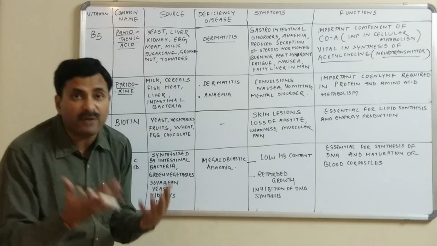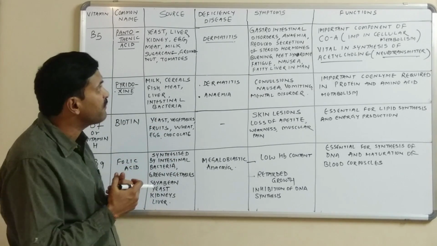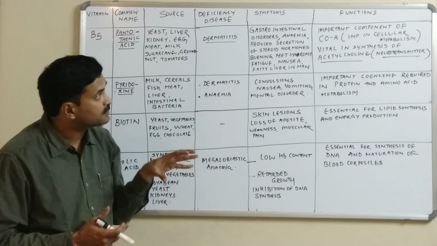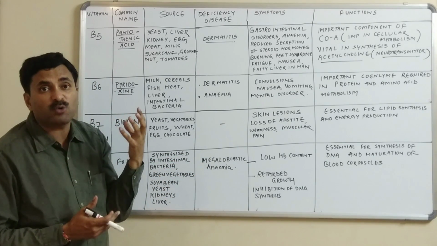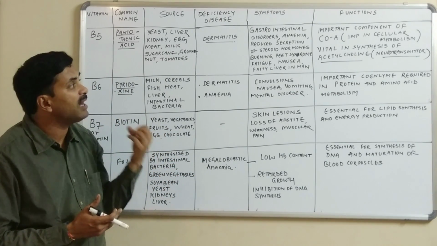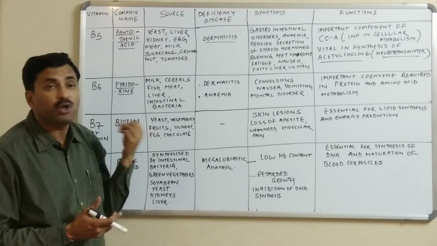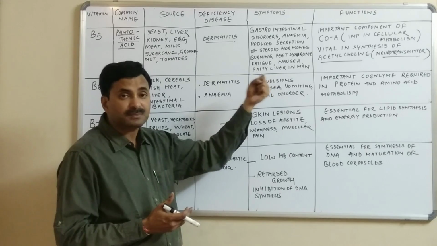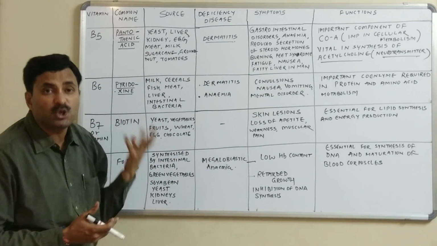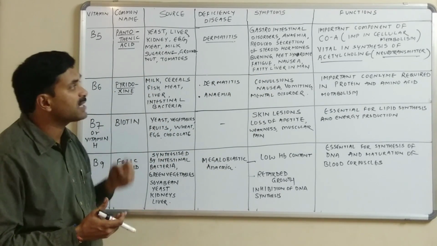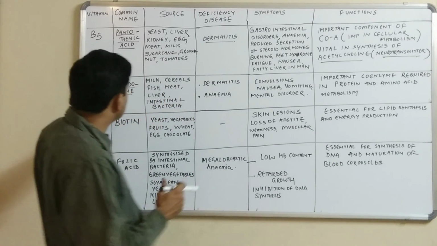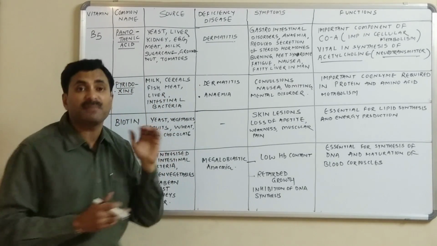And what is the chief function of vitamin B5? It is an important component of coenzyme A, and we know very well that coenzyme A is very important in cellular metabolism. Not only this, vitamin B5 is important for the synthesis of a neurotransmitter called acetylcholine. Next is vitamin B6.